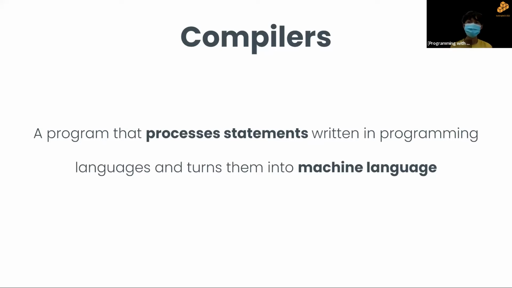These programming languages are human readable, meaning that only we as humans can read them. The computers can't understand words like if, else, those things. They can only understand ones and zeros. So compilers turn these programming languages into machine language, assembly language, so that these computers can actually run the